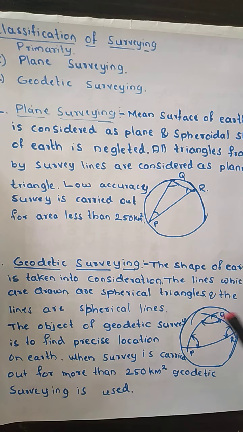The main objective of geodetic surveying is to find the precise location on the earth. That means it is much more accurate than plane survey.